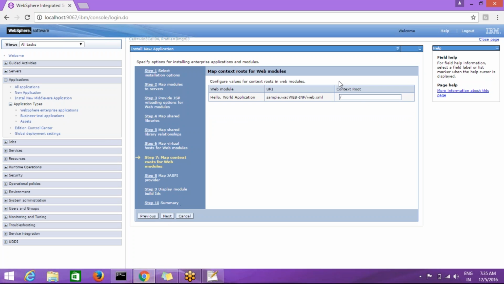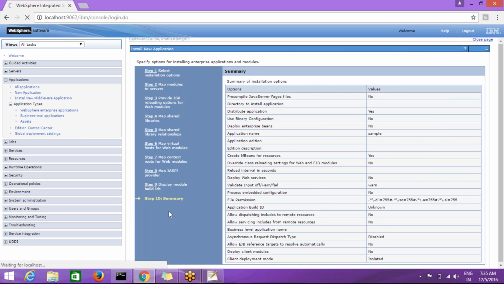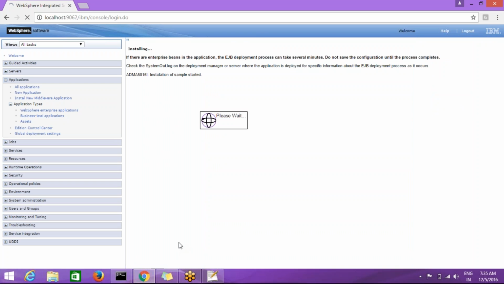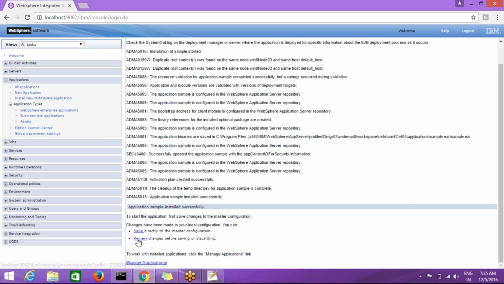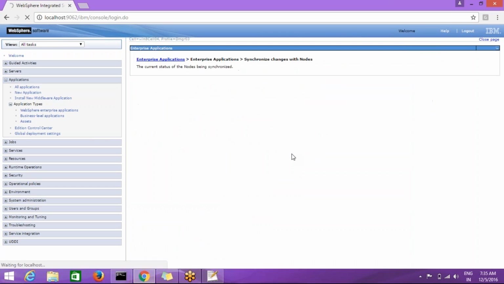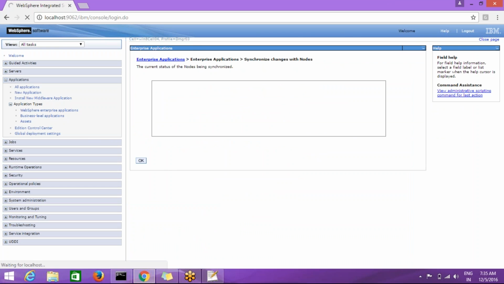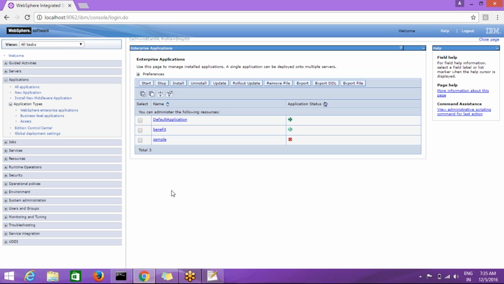And click on next, and this is the context root. Slash is the context root for this application, and click on next and next and click on next, click on finish. So the application is installed successfully. Save the configuration. Okay, now start the application.